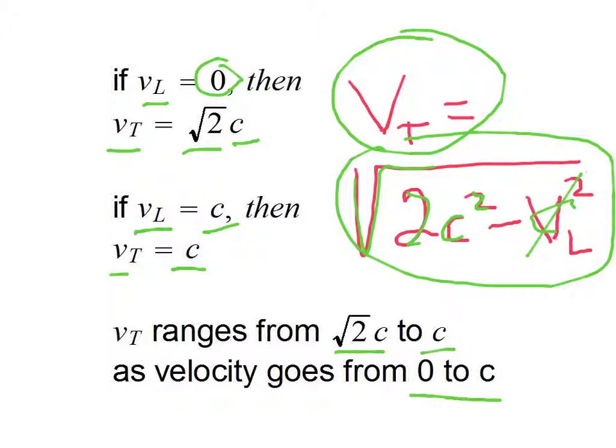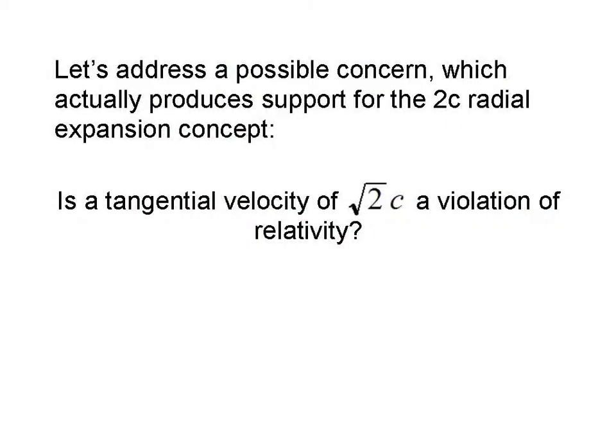With a tangential velocity equal to the square root of 2 times c, it gives us a possible concern. And answering this concern actually adds support for the 2c radial expansion concept. And this is the question: is the tangential velocity of the square root of 2 times c, which is greater than the speed of light, a violation of relativity?